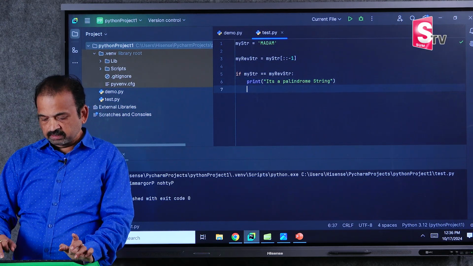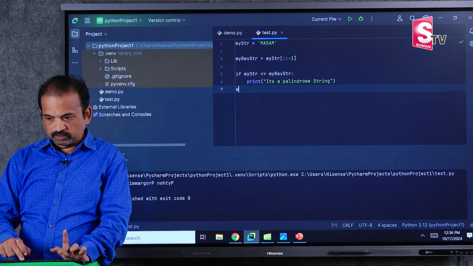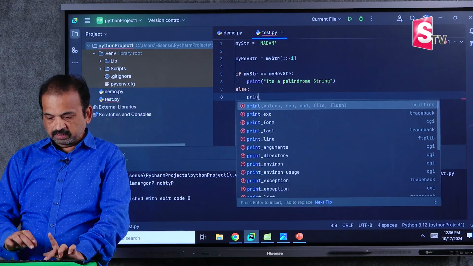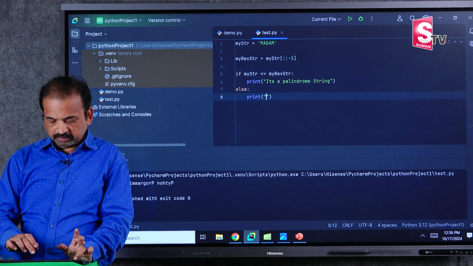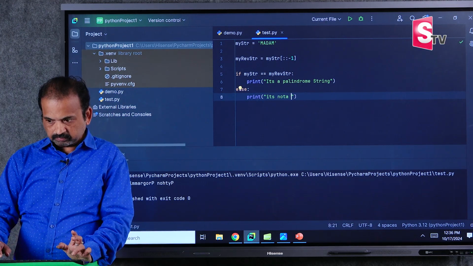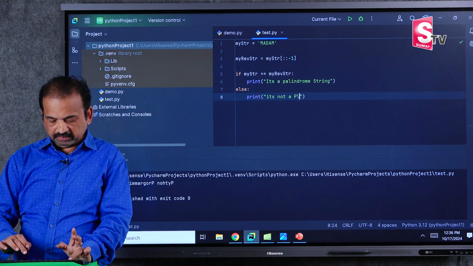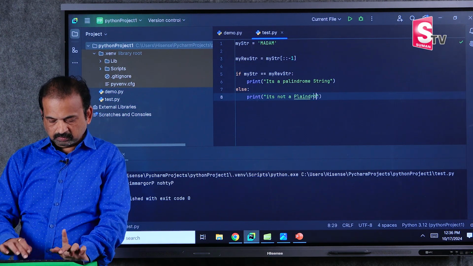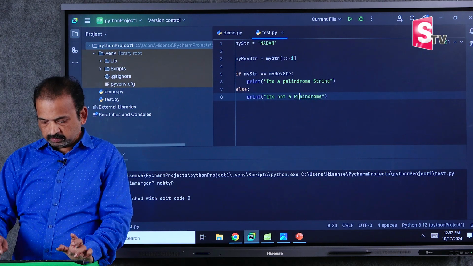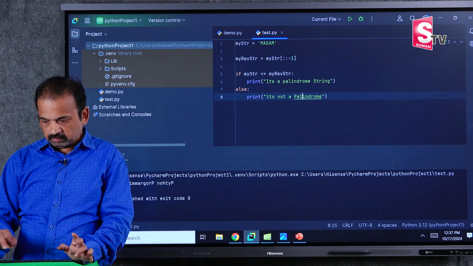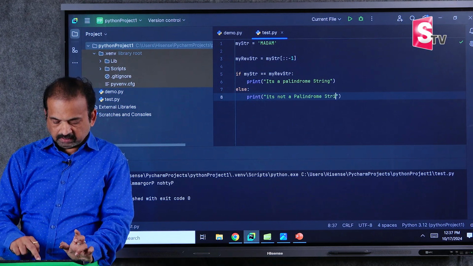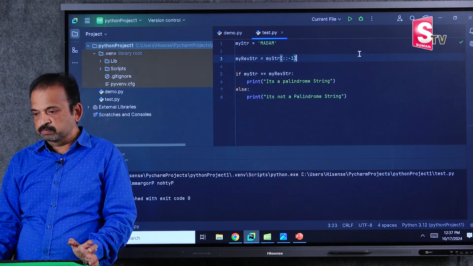Otherwise, if it is not equal, then it should print it's not a palindrome string. Yes, done. Now I'll run this program.